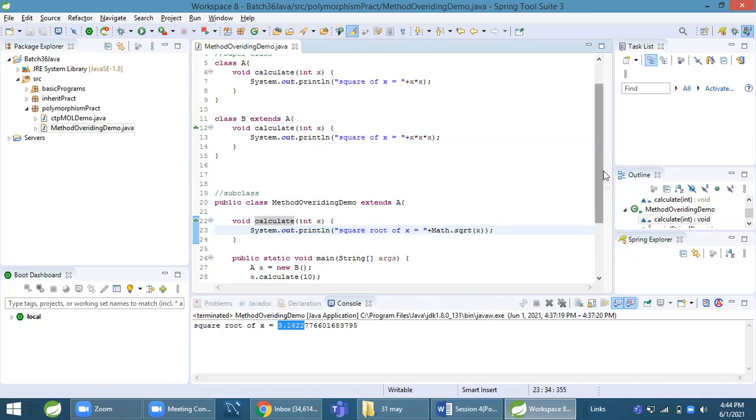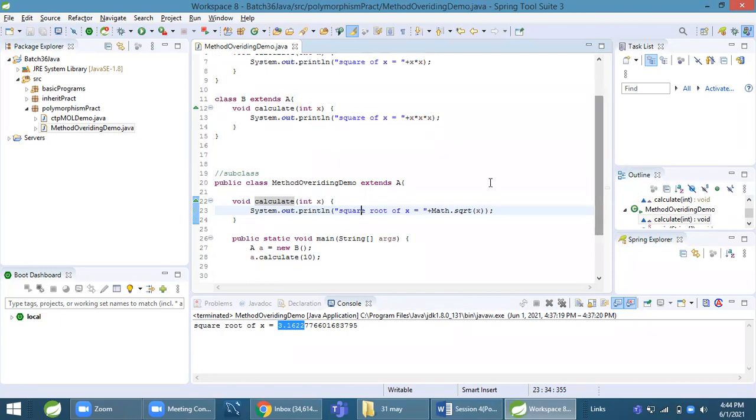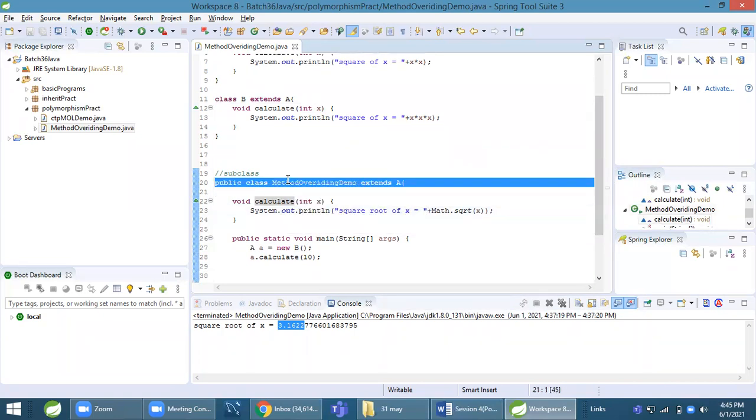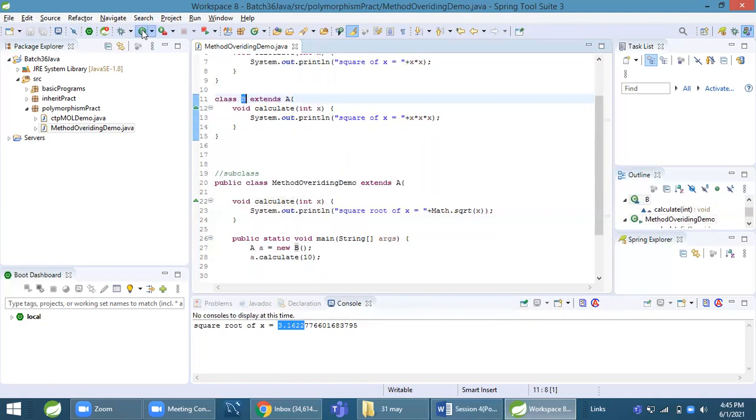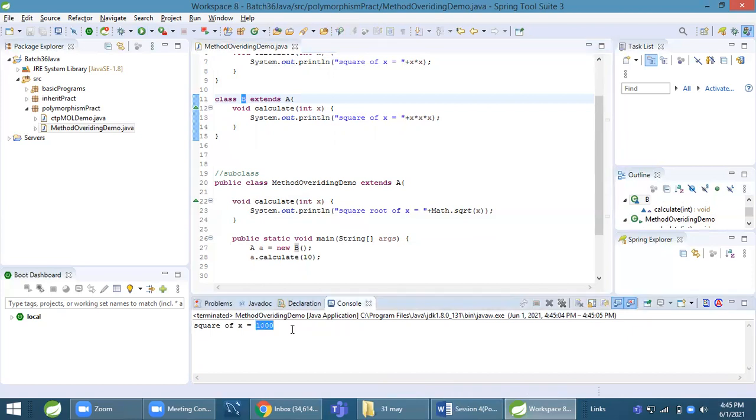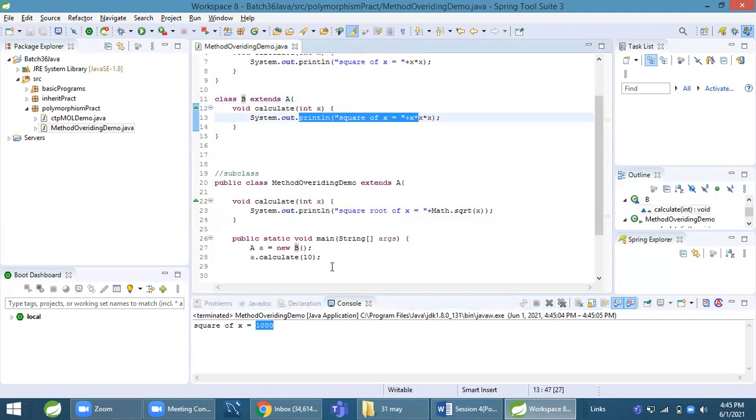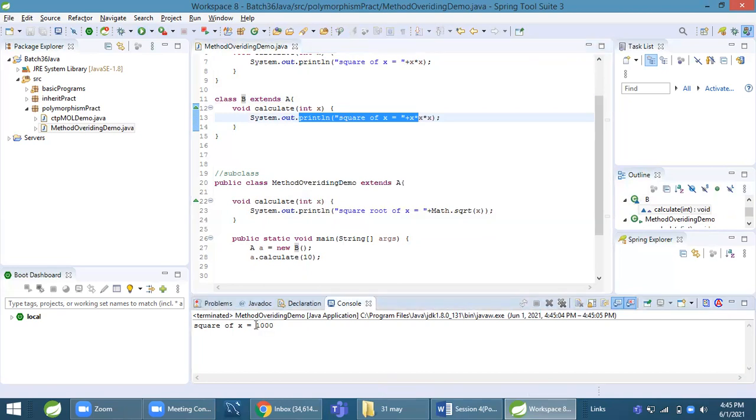Now we can see the implementation of the A class. This class will not be called. The implementation of B will be called. Let's run this. You can see cube of 10, because the B class calculate method has an implementation of calculating the cube. So cube of 10 is 1000. So this is about method overriding.